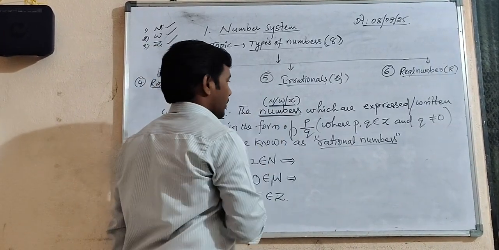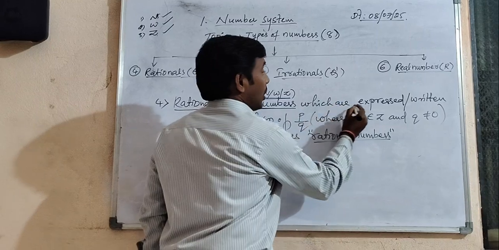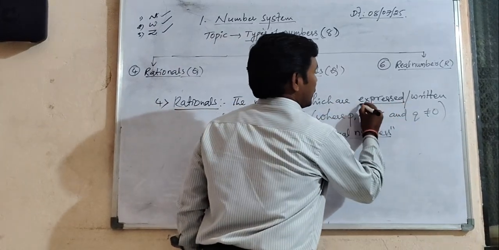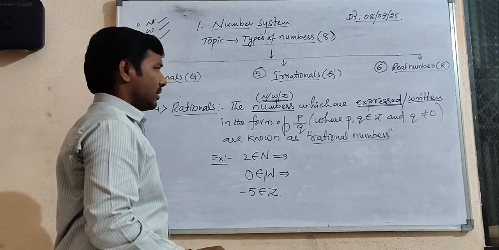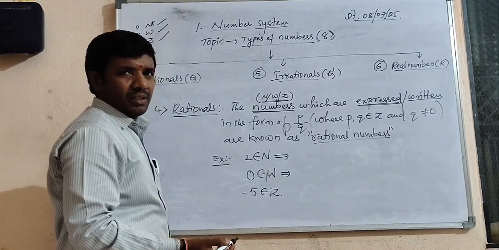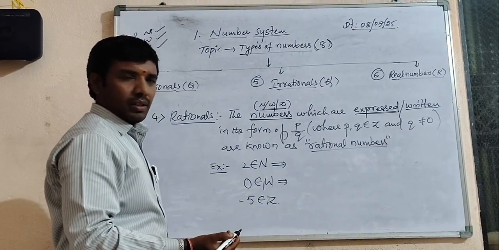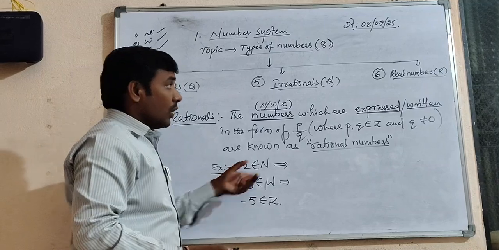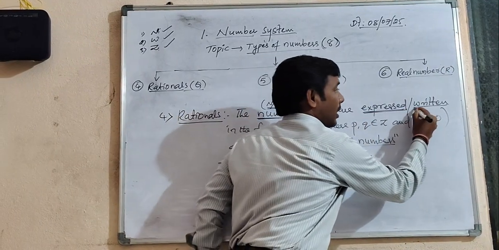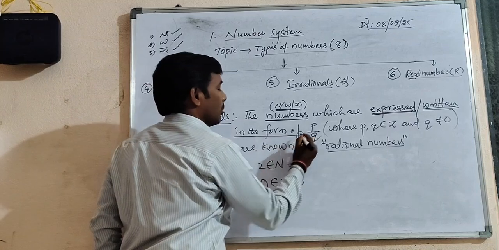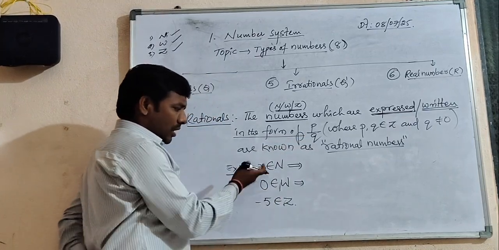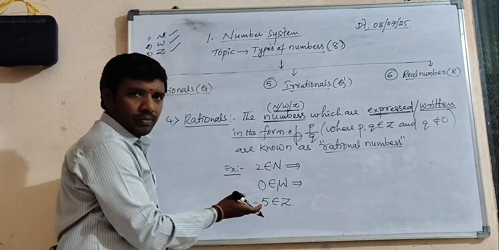I took 3 numbers which are expressed or written in the form of p by q. In a sense, as they are, they are not in p by q form.